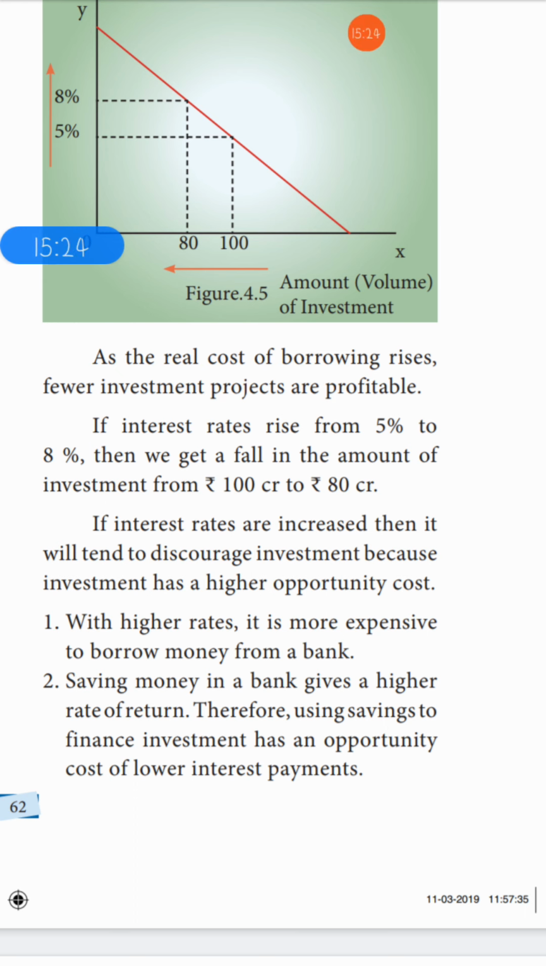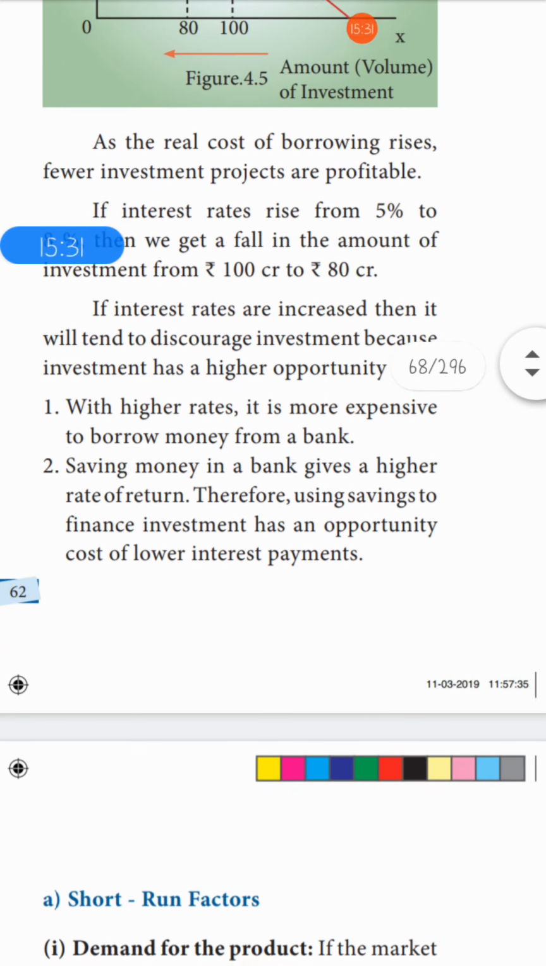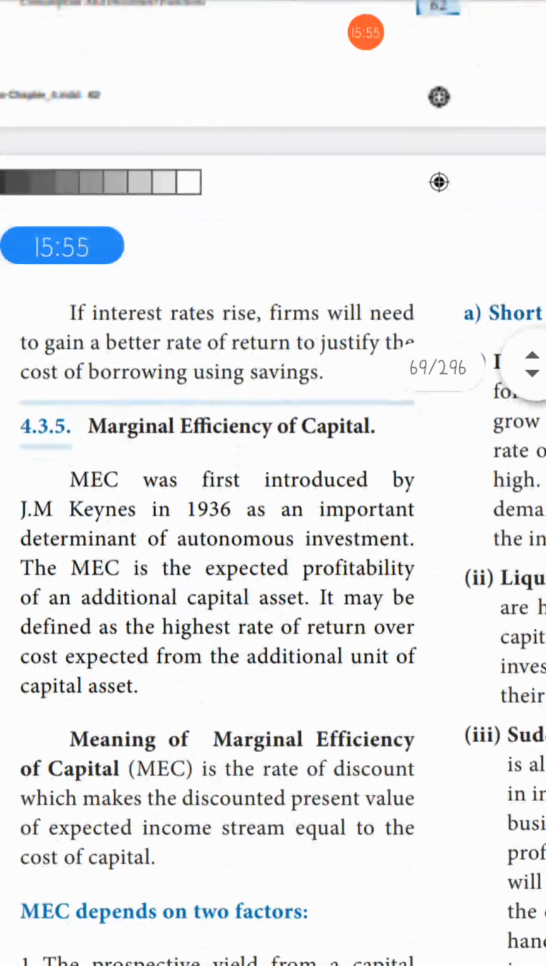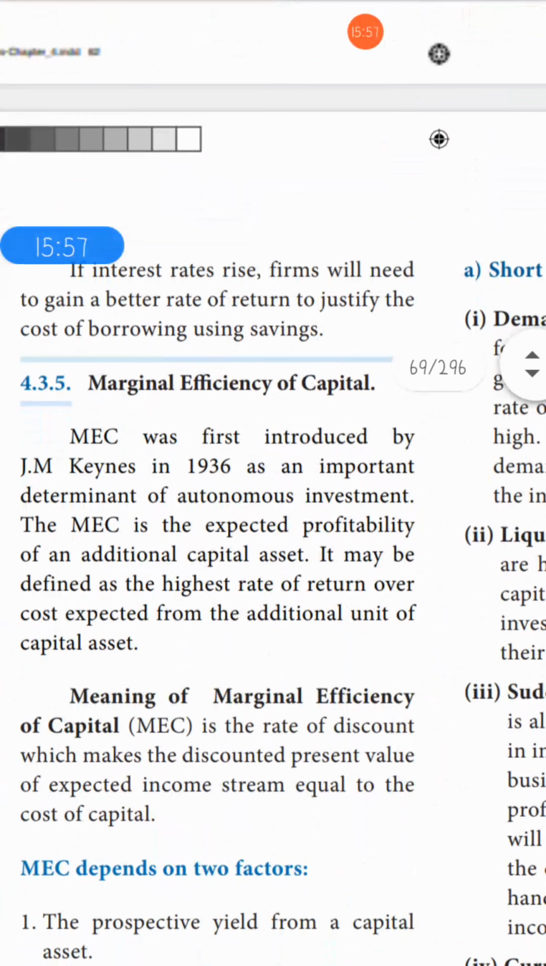So if the rate of interest is high, it is very expensive to borrow money from a bank. People will restrict borrowing money from the bank if the rate of interest is high. At the same time, when saving money in a bank, if they get more interest on savings, people will save more money in the bank. If interest rises, firms will need to gain a better rate of return to justify the cost of borrowing using savings.